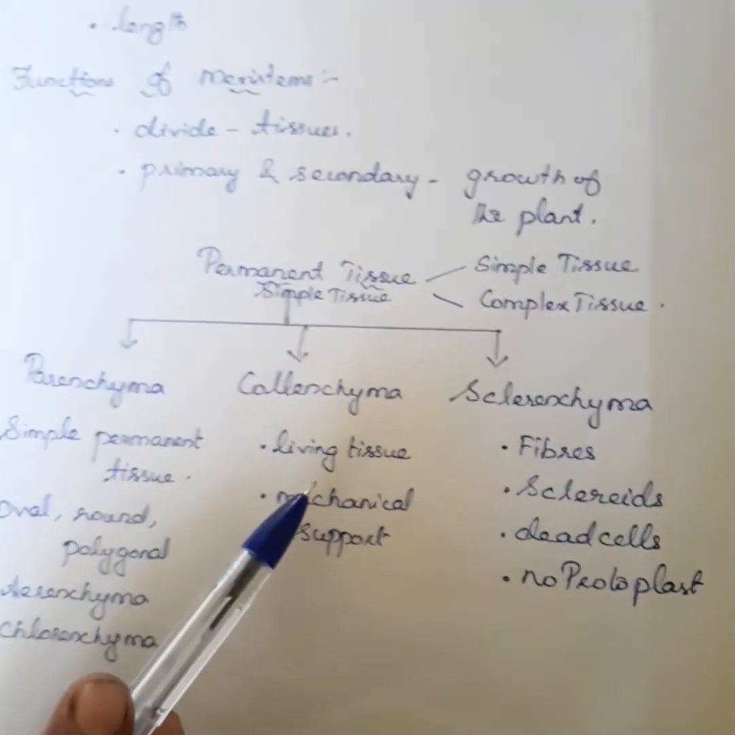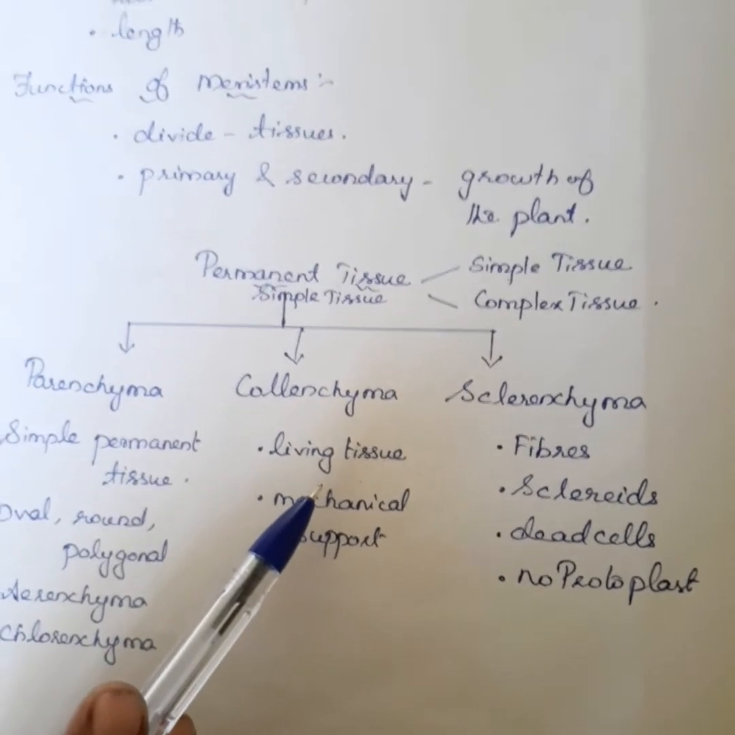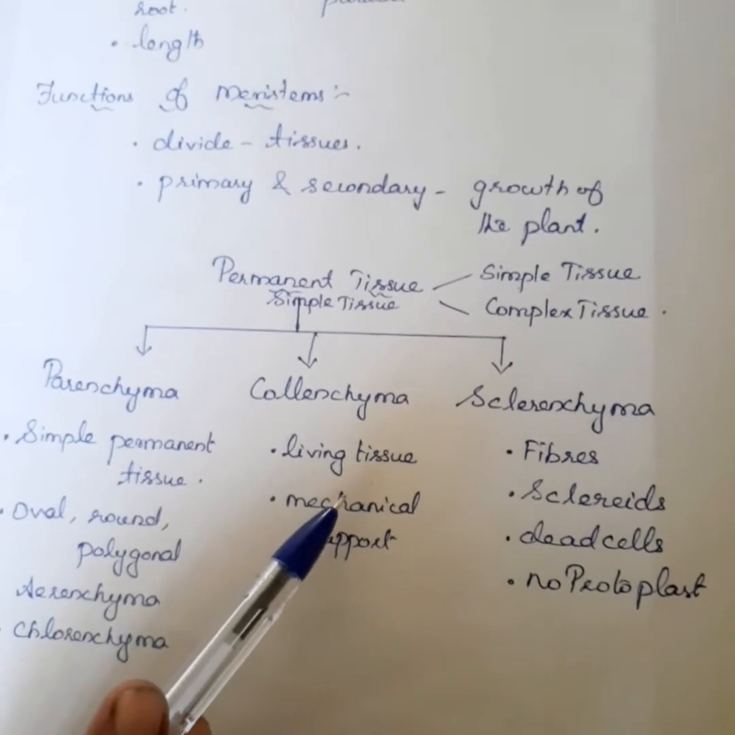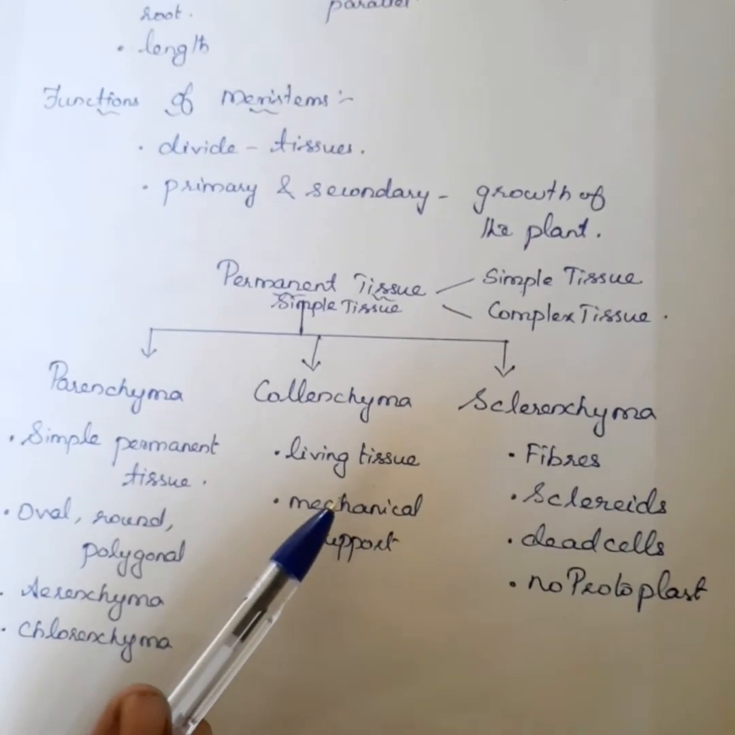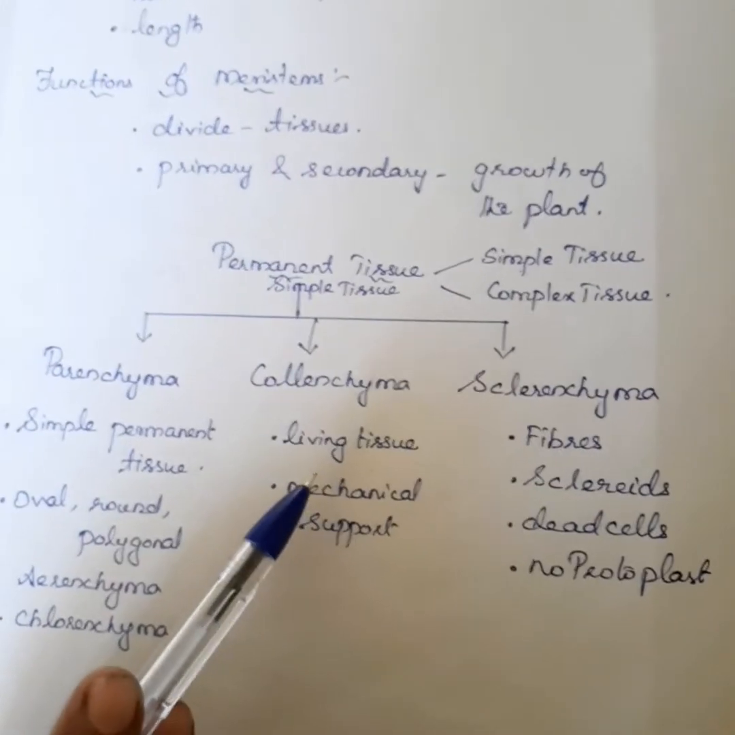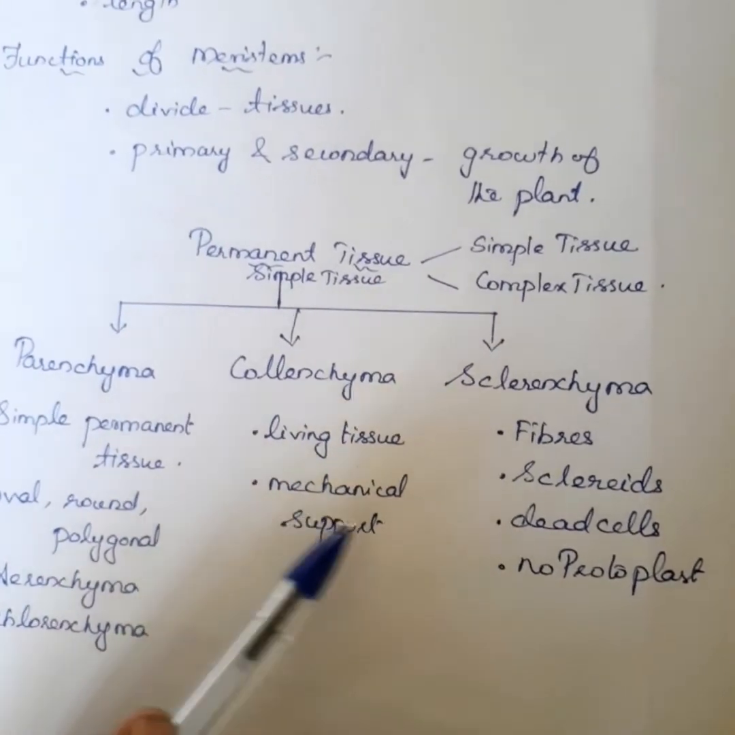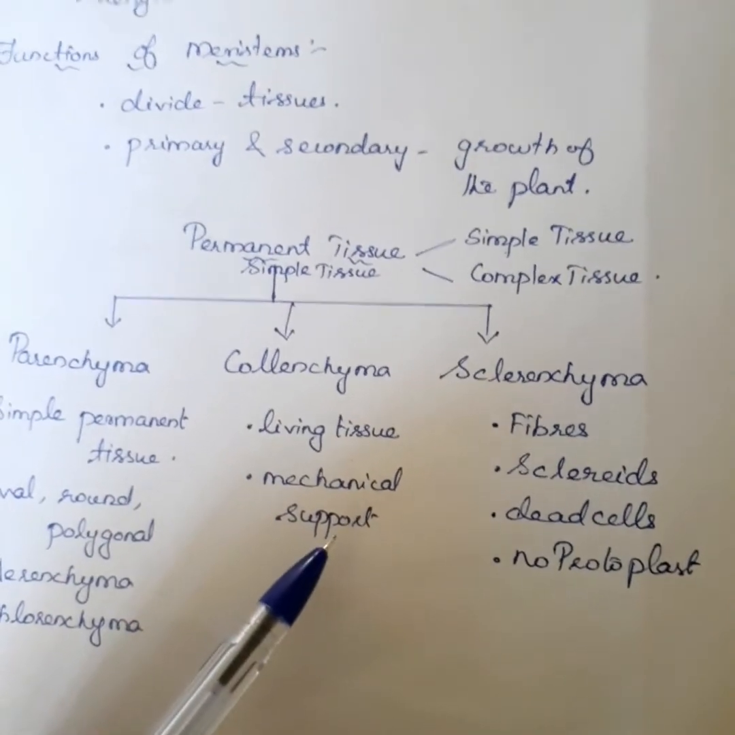Collenchyma. Collenchyma tissue is composed of elongated living cells with irregular cell walls. It has very little intercellular space. Collenchyma provides mechanical strength to the growing organs.